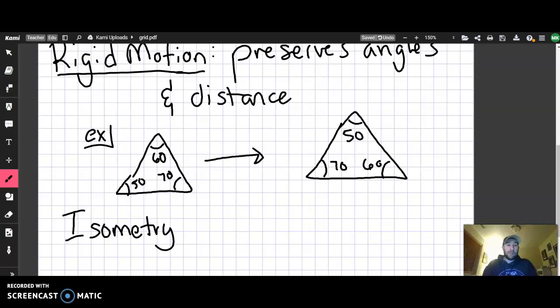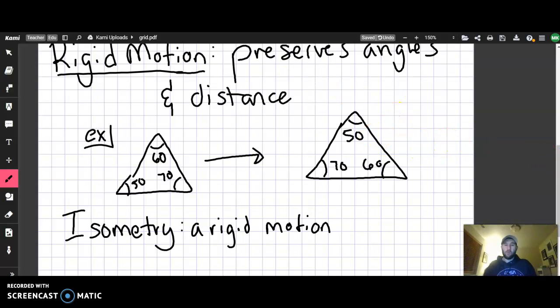That means a rigid motion. So, a rigid motion preserves the angles of a shape and the distance of its sides.